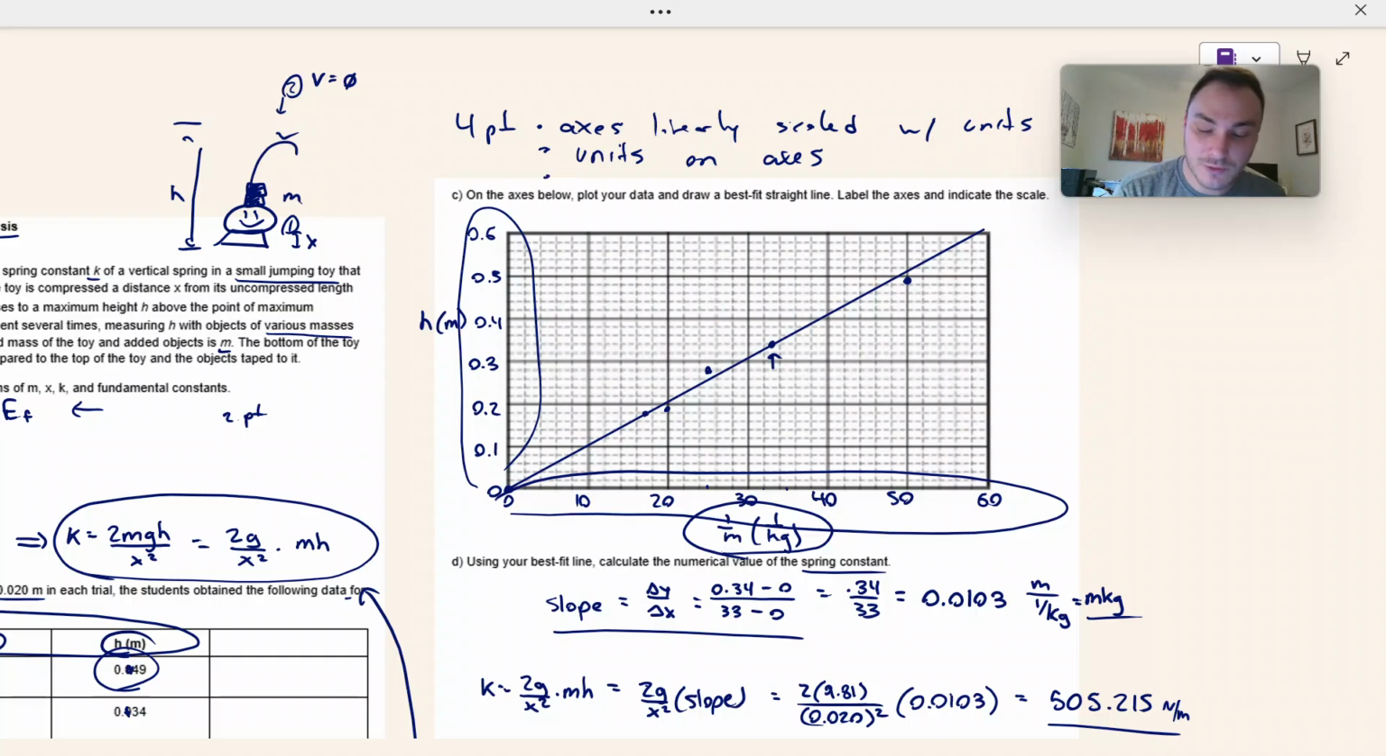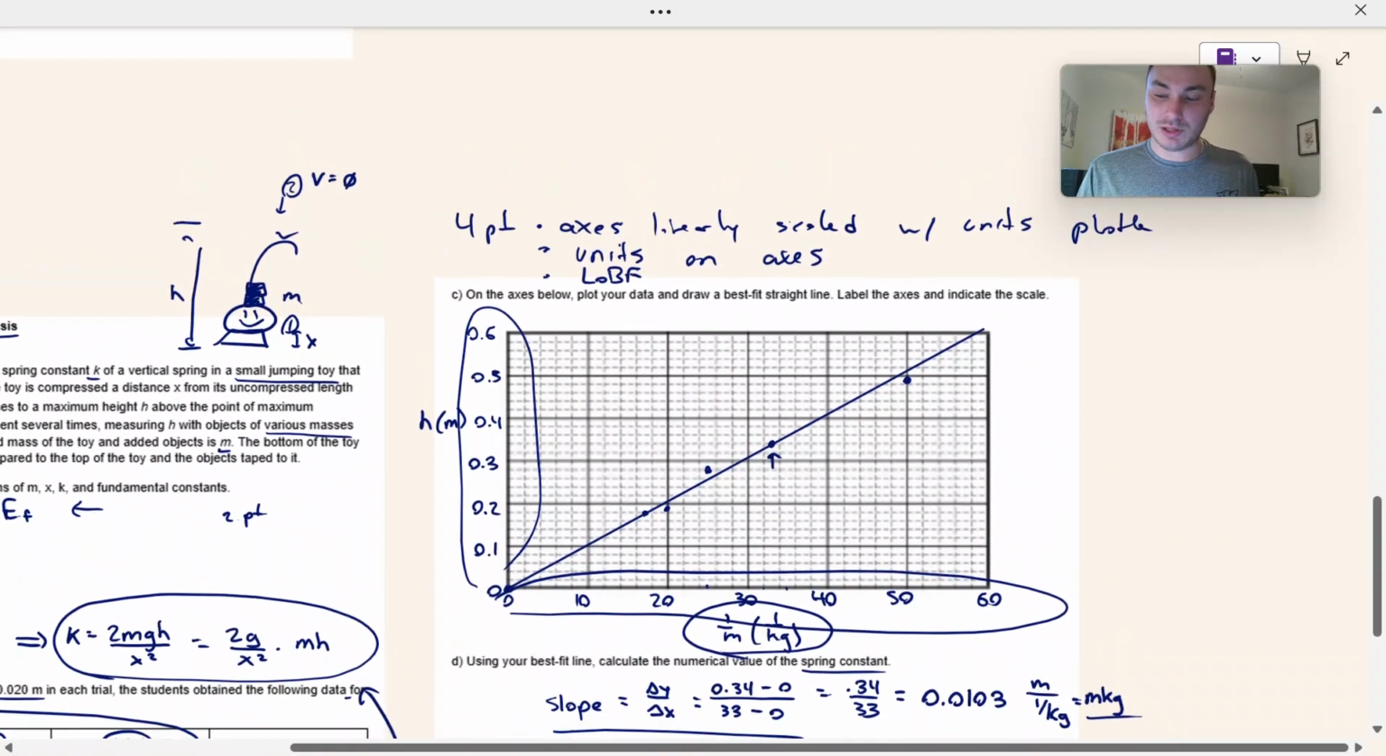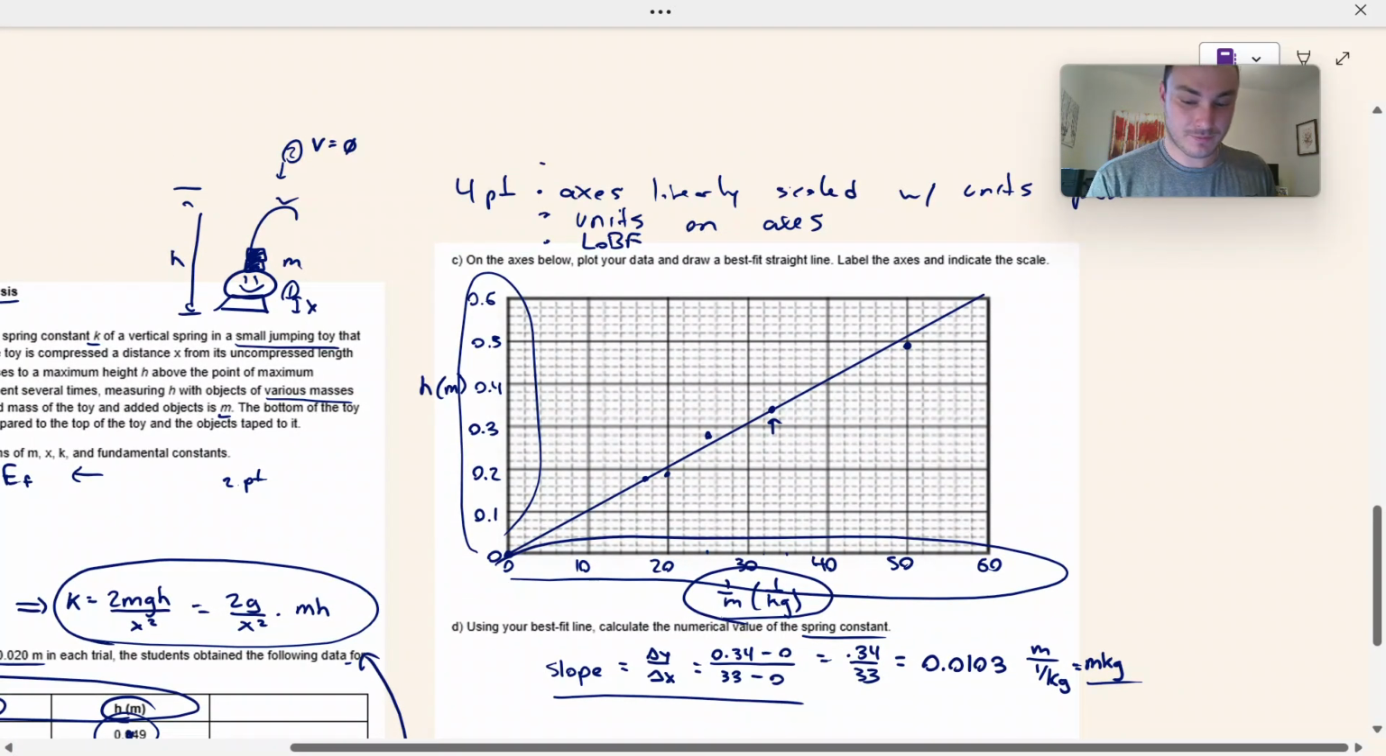You got a point for just a line of best fit. You got a point for just making a line of best fit, drawing your best line of best fit. So that is going to be as it is on the exam. You get a point for drawing a line of best fit. And last thing was for plotting the points correctly.